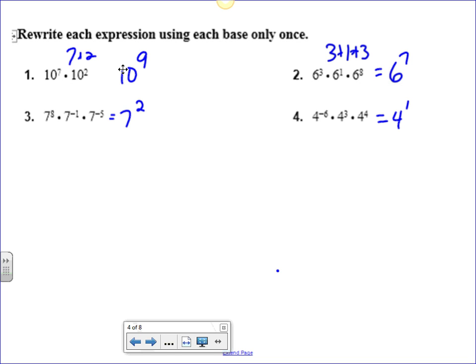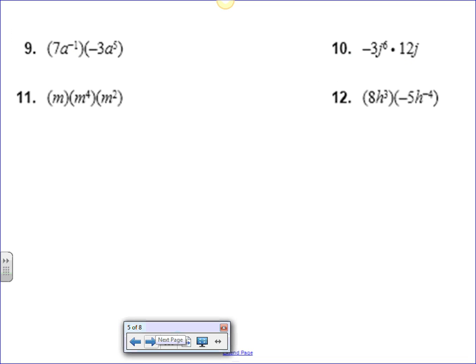Okay, so now let's see if you can take a look at some of these. And I'll give you a little time. You can pause the video, see if you can work through these, see if you can get the answers here.